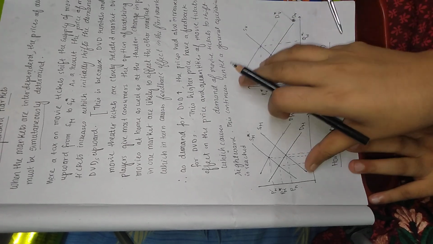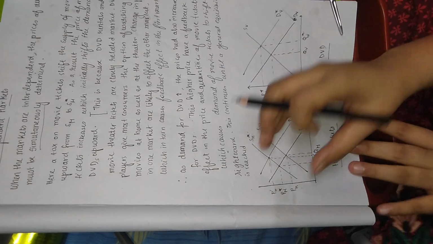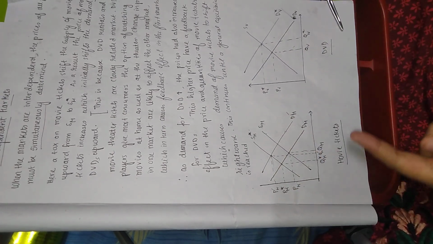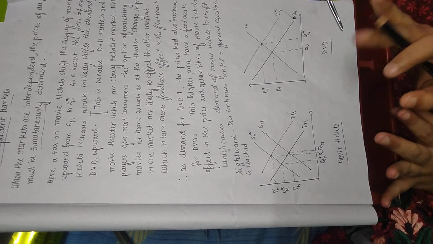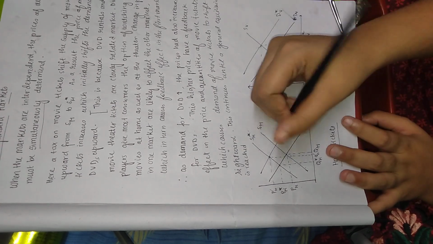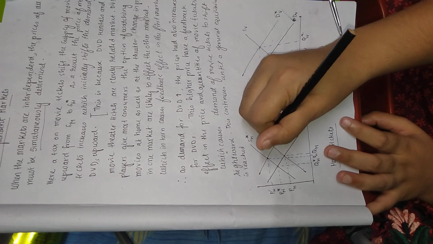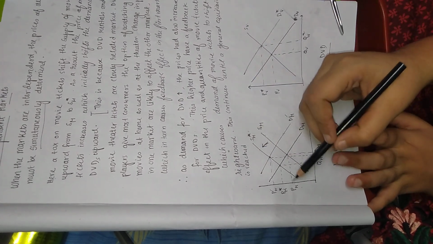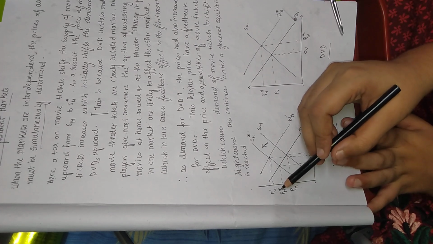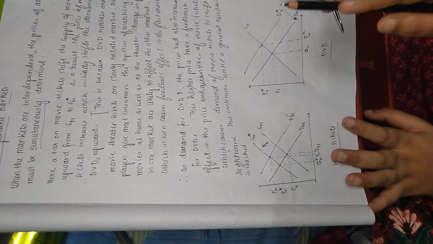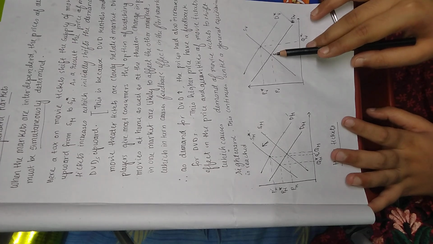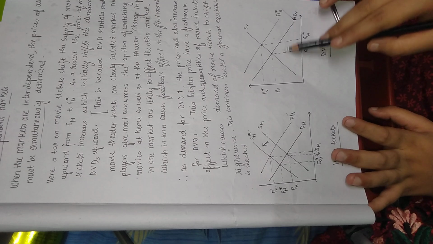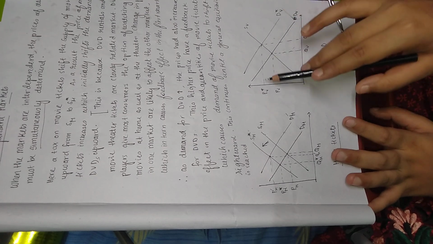That means, I am explaining it once more. If the price in one market has increased due to a tax, then the supply curve will move leftward, increasing the price from PM to PM star, and this will have an effect on the other interdependent market, which will lead to an increase in their demand. As the demand has increased, the price has also increased.